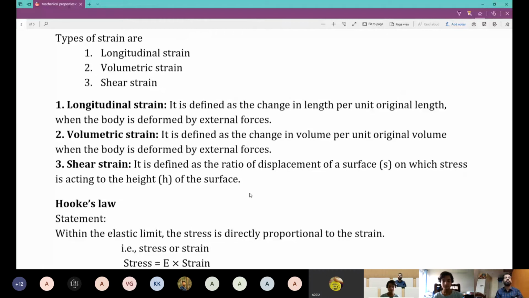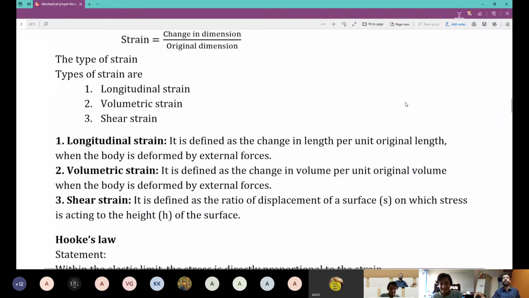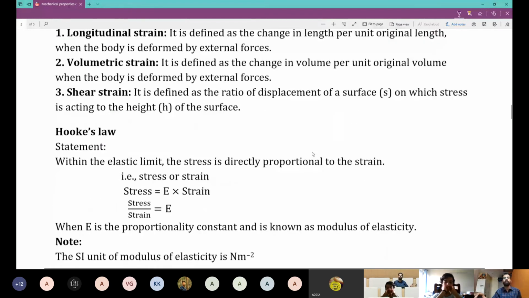Now we move on to a very important law, very, to the power of infinity, important. Hooke's law. Hooke's law says that within the elastic limit, the ratio of stress and strain will be a constant, or you can say stress is proportional to strain. That means as stress goes on increasing, strain also goes on increasing.